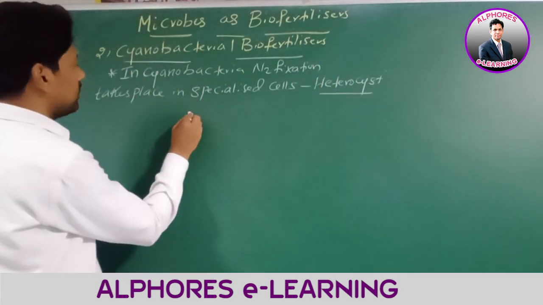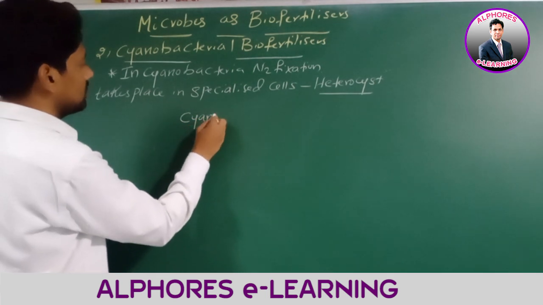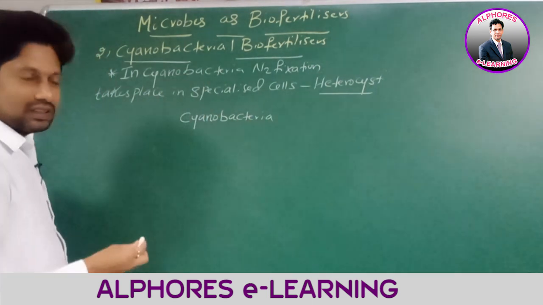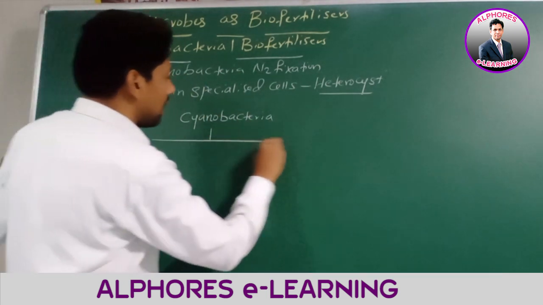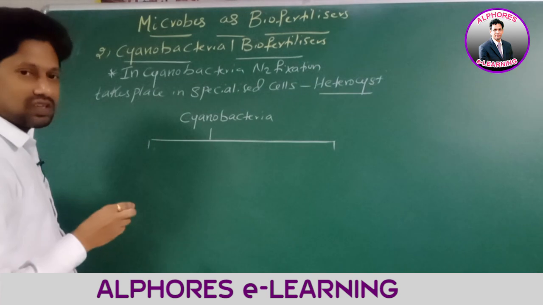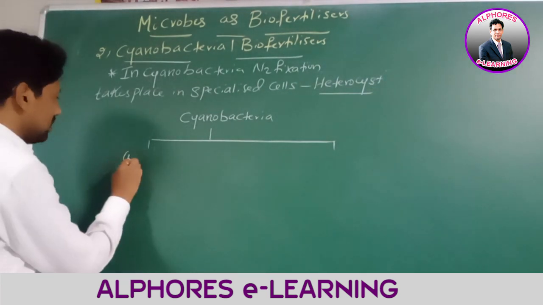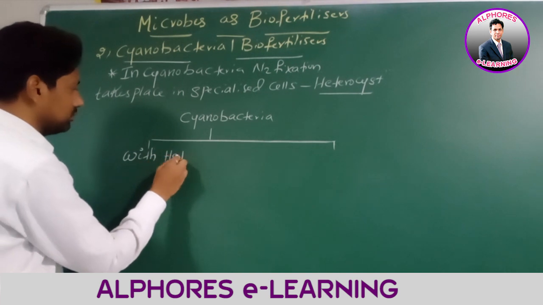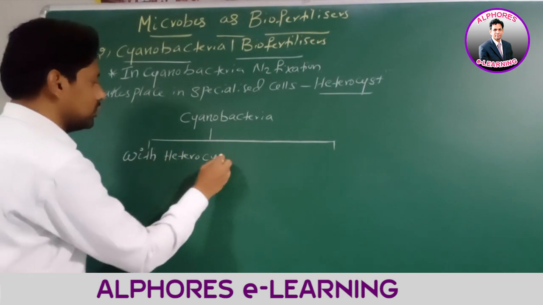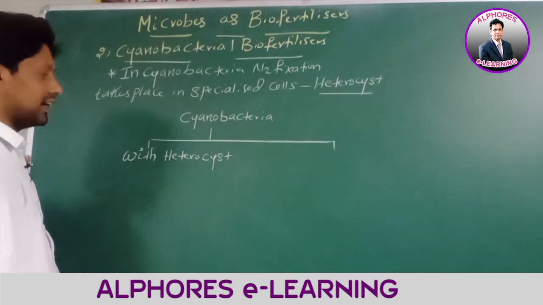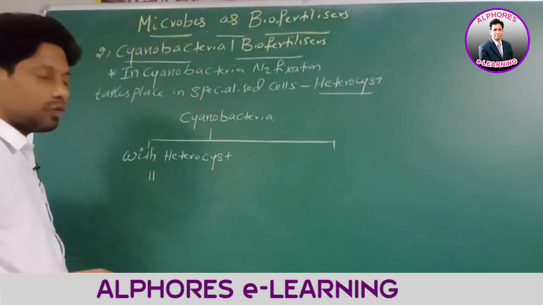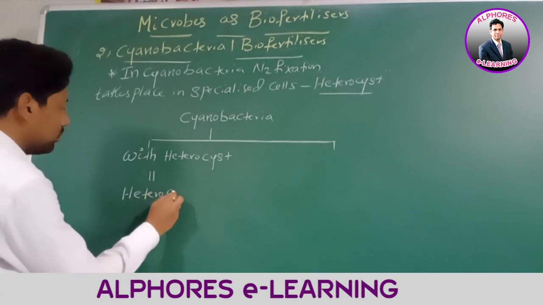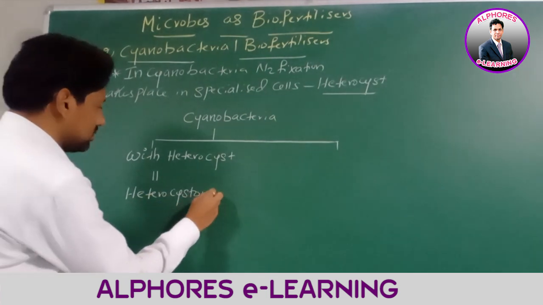If you take a cyanobacteria, right? A cyanobacteria may be with heterocyst or without heterocyst. If a cyanobacteria is with heterocyst, then that cyanobacteria is called a heterocystous form.